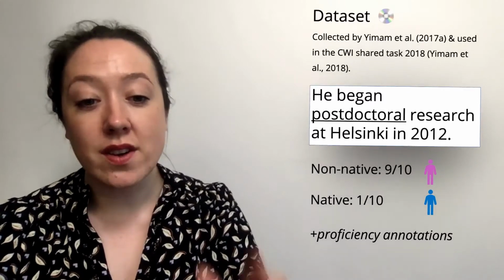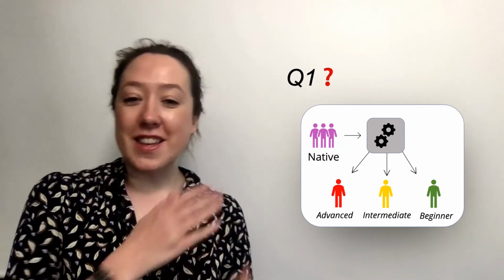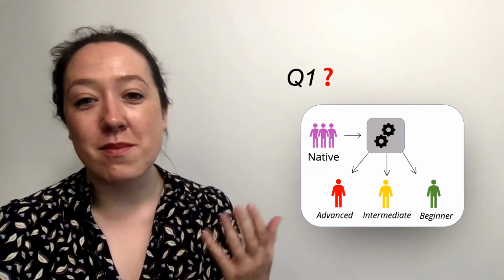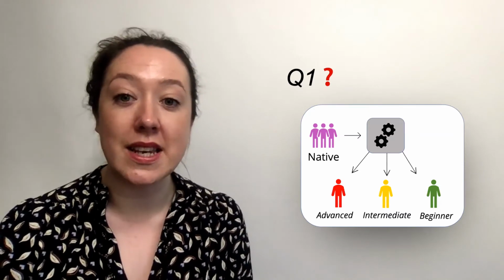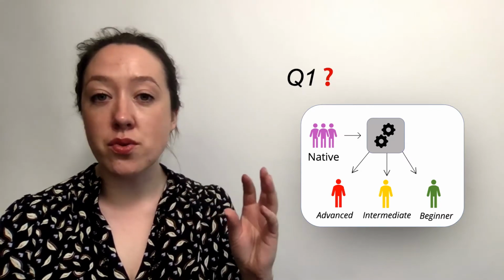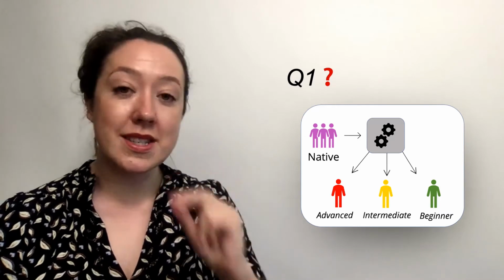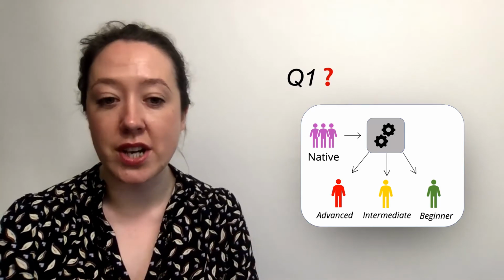And one of the first things that we wanted to ask was, this is an artistic representation of the research question. So it was, to what extent can the annotations of one subgroup predict the needs of another? Which is to say that if we train a model to predict word complexity with the annotations of one group, does that work well enough for all the other groups, and to what extent can they be used interchangeably?